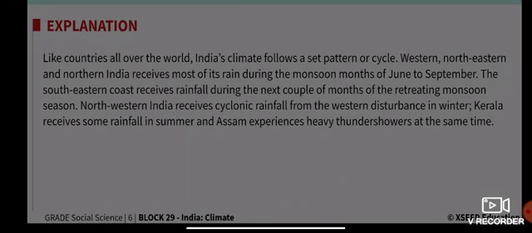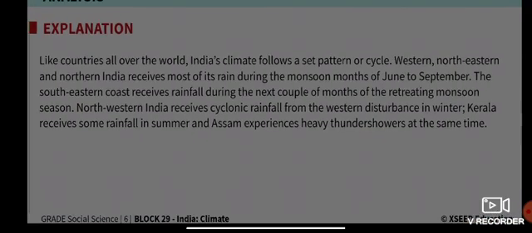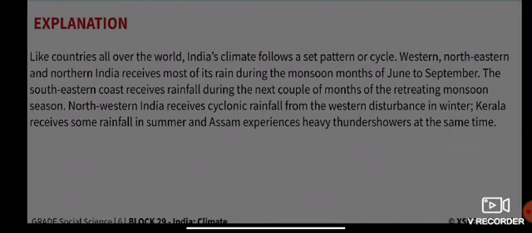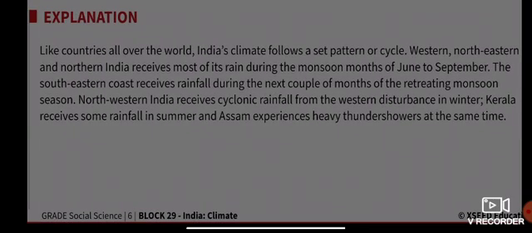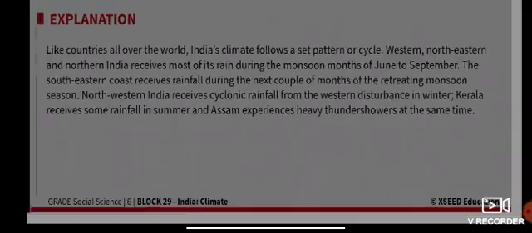Western, northeastern, and northern India receive most of their rain during the monsoon months of June to September. Alright, and the southeastern coast receives rainfall during the next couple of months of the retreating monsoon season. Retreating means while going back to the ocean or to the sea. Okay, so north western India receives cyclonic rainfall from the western disturbance in winter. Kerala receives some rainfall in summer, and Assam experiences heavy thunder showers at the same time. Okay, so this is how different parts of India receive different climatic conditions.